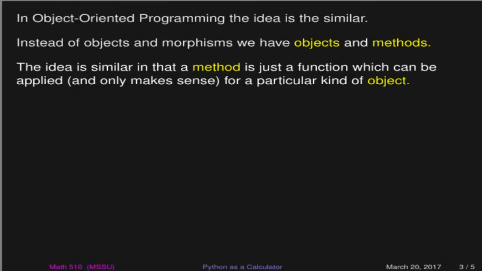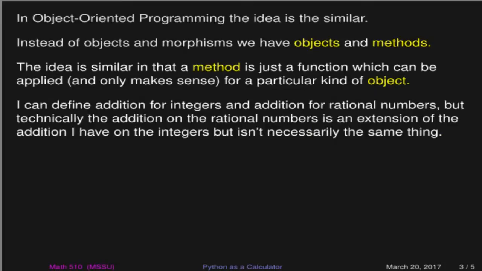If we're just talking about a group, then the notion of continuity doesn't really make sense for some groups. And so we have to deal with the context of topological spaces. That's really the proper context in which to talk about continuity. And so the idea is similar here in that a method is going to be a function that's applied only to a particular kind of object.